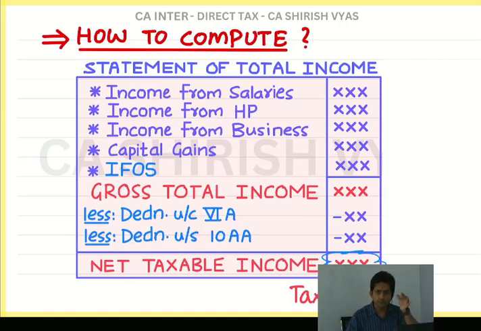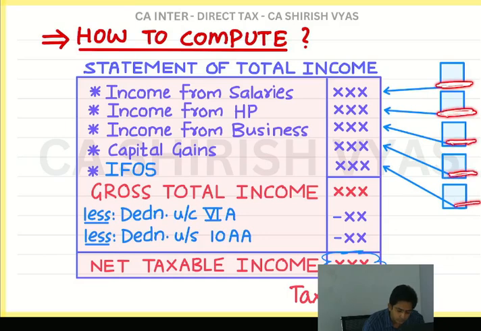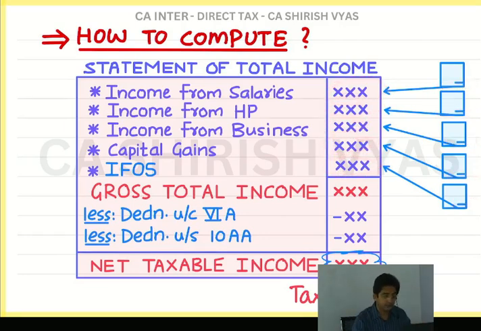And to calculate these 5 heads, we prepare 5 separate statements. See, I have shown here, look at this. Can you see these 5 small boxes? These are not just boxes, they are big statements, but I have shown a mini version of them. This way 5 statements are to be prepared. And can you see at the end, some totaling I have done? See this total? These totals will gather here together, and the grand total will be called gross total income. But now the next question is how to prepare these statements. So for these 5 statements, we have got 5 chapters to study.